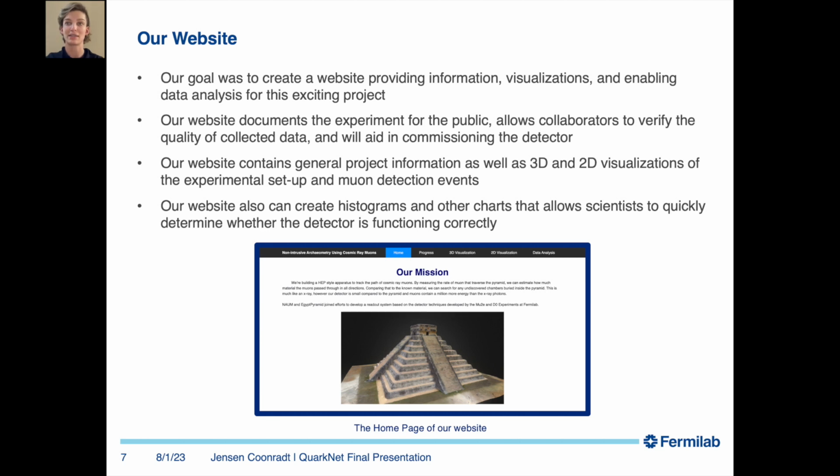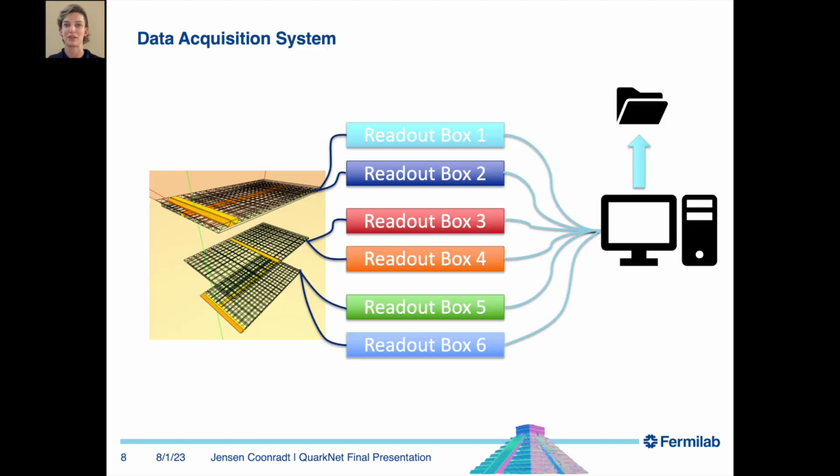To make the intricate techniques understandable, we present 3D and 2D visualizations of the experimental setup and muon detection events. These visuals offer an immersive experience to better comprehend the experiment's inner workings. Data analysis tools. Our website offers powerful data analysis tools, including histograms and charts, enabling scientists to assess the detector's functionality quickly and efficiently.